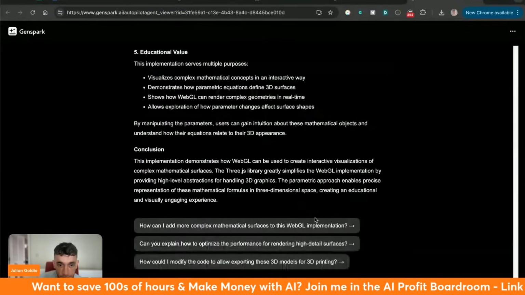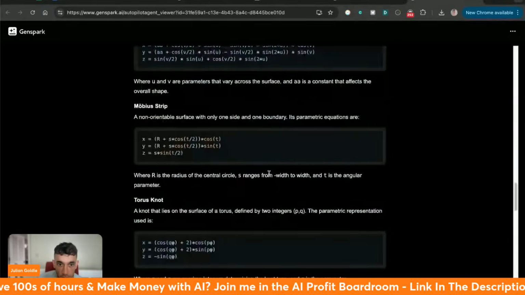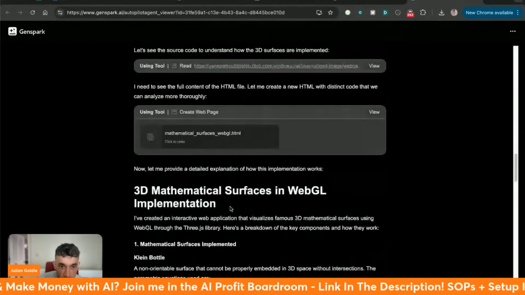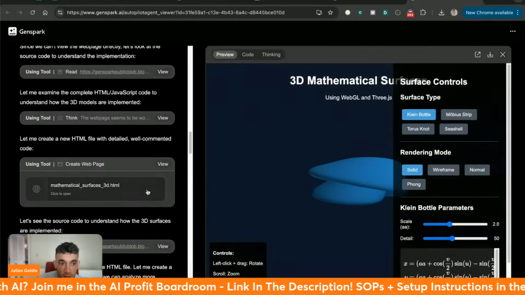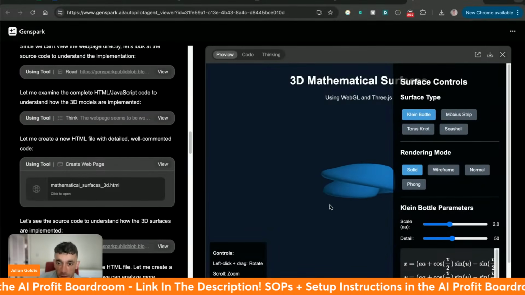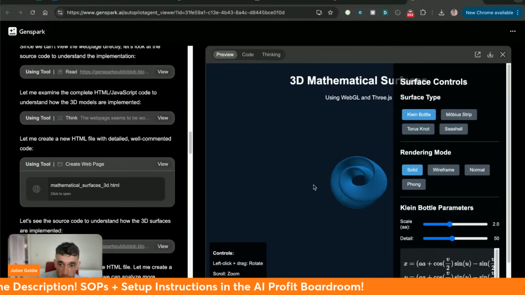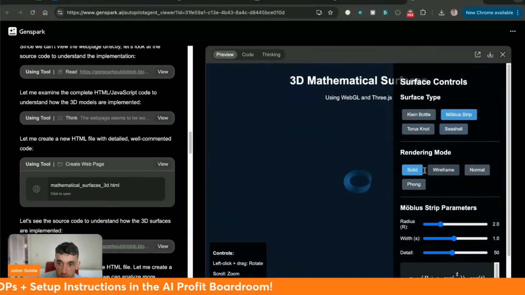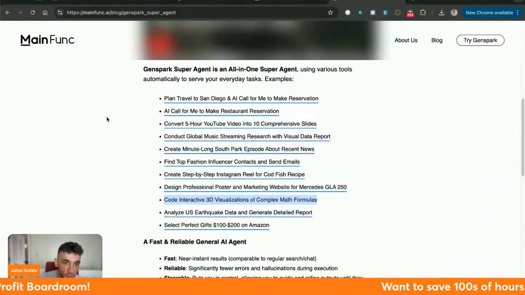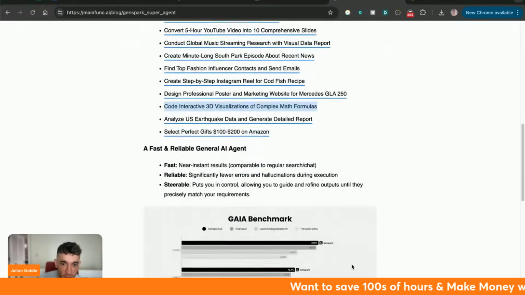If we jump to the result here, we can actually see the example. I mean, the UI is very, very similar to Manus, let's be honest. I'm sure this has been used as some inspiration, but you can see how smooth that animation is right there if we switch between these, which is pretty crazy. Very, very complex tasks. I think if you want to build like a SaaS tool, for example, this could be absolutely amazing.